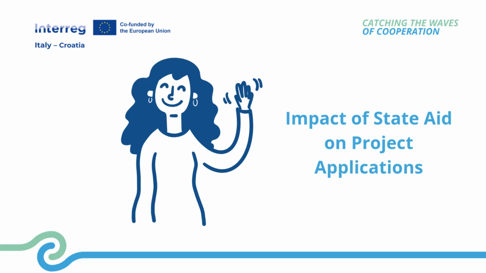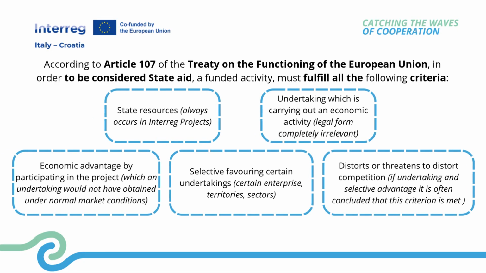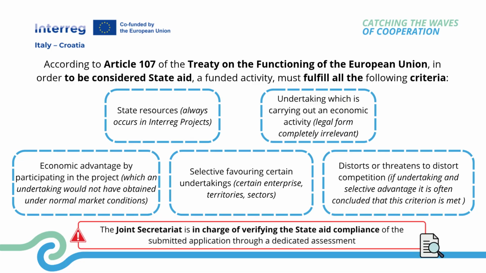According to Article 107 of the Treaty on the Functioning of the European Union, in order to be considered state aid, a funded activity must fulfill all the following criteria. It's quite a complex analysis, performed by the Joint Secretariat, in charge of verifying the state aid compliance of the submitted application through a dedicated assessment focused on these 5 criteria.